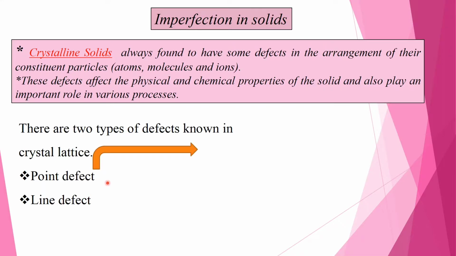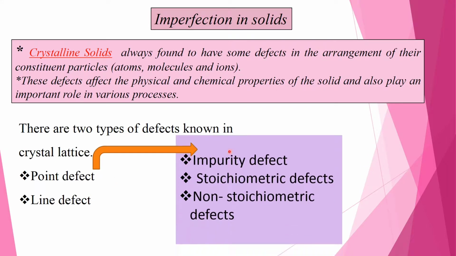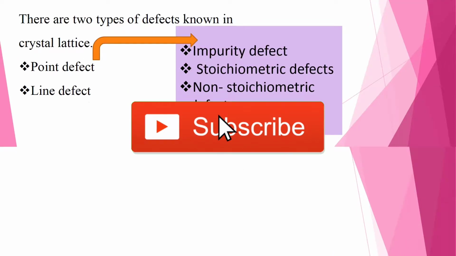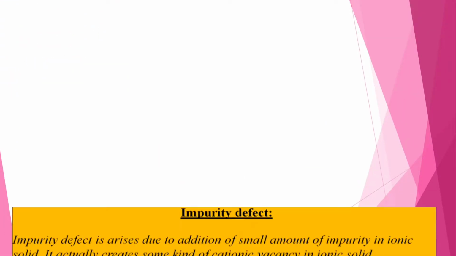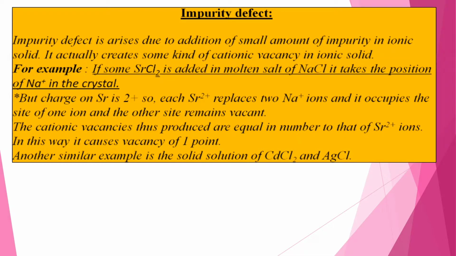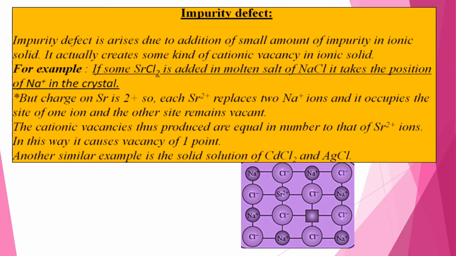Point defects are classified into three groups: impurity defect, stoichiometric defect and non-stoichiometric defect. Impurity defect arises due to the addition of a small amount of impurity in an ionic solid. It actually creates some kind of cationic vacancy in the ionic solid.